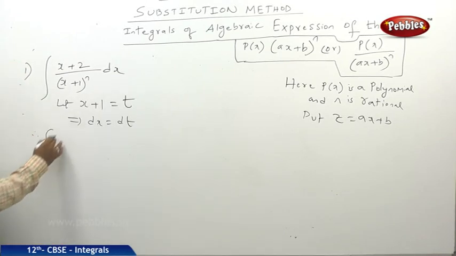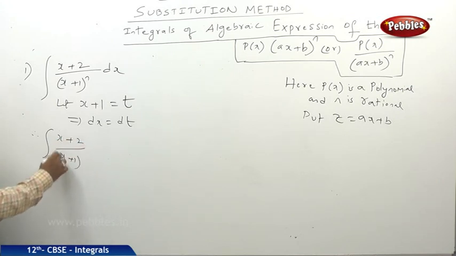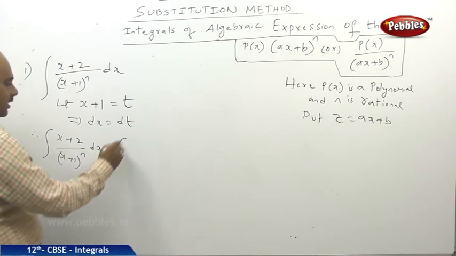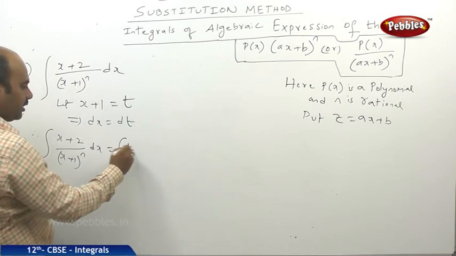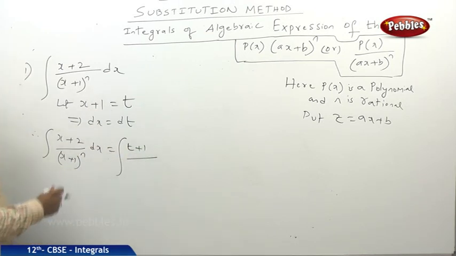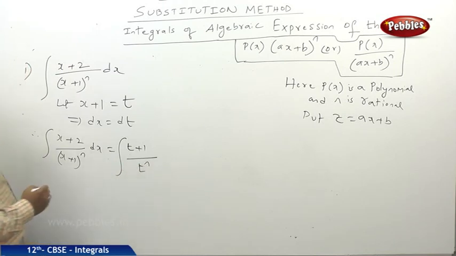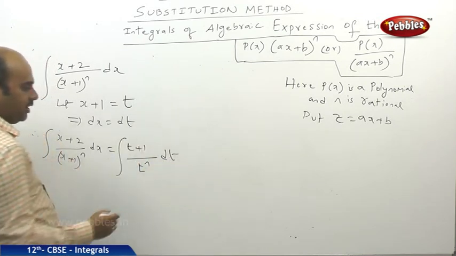Therefore integral of x plus 2 by (x plus 1) whole power n dx can be written as, since x plus 1 we called t, x plus 2 becomes t plus 1, divided by t power n, and in place of dx we write dt.